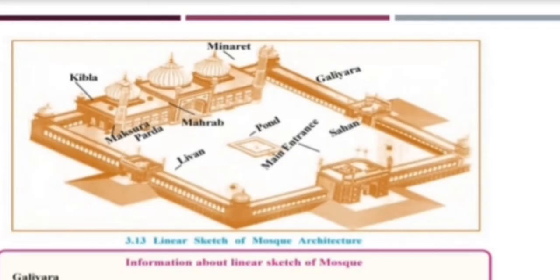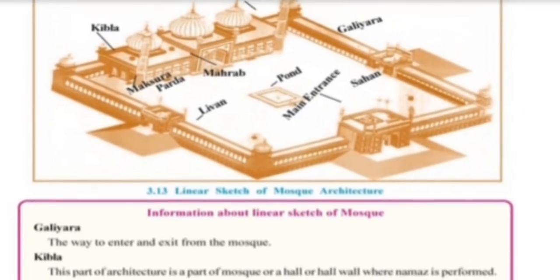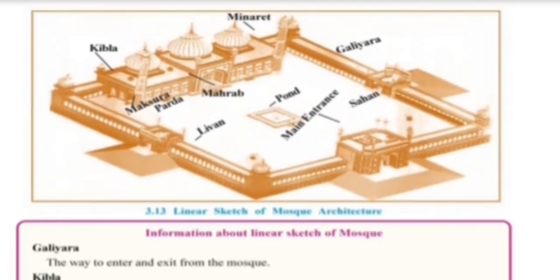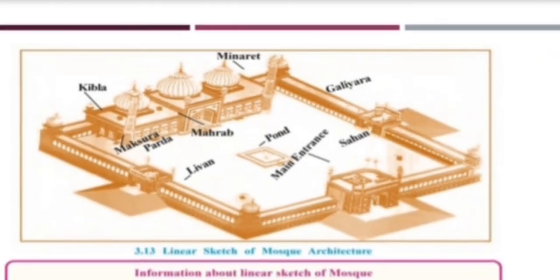Next, this is a linear sketch of a mosque. One by one we will know. Galiara. Galiara means entrance. We can see the entrance of the mosque. As Gopuram was the entrance of a temple, like that only Galiara is an entrance for the mosque.